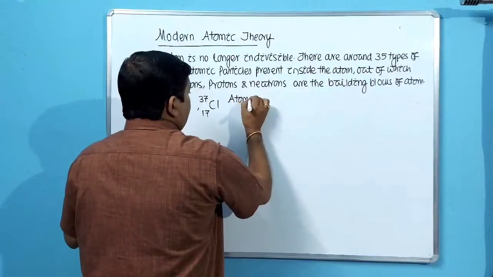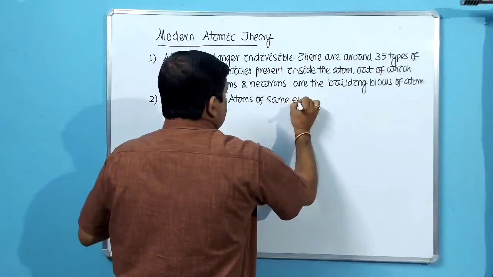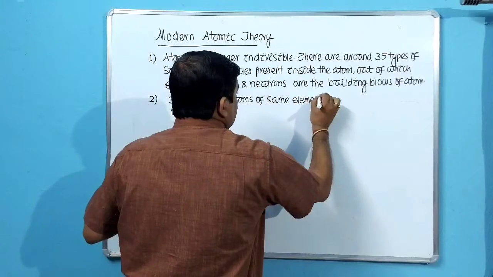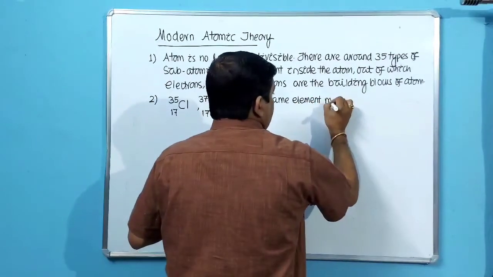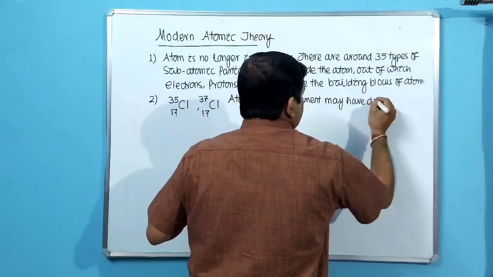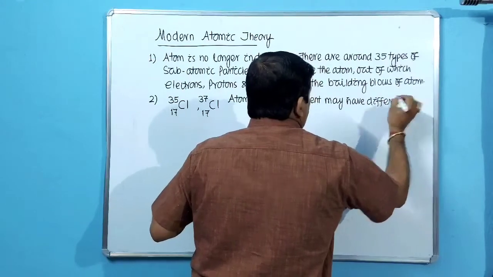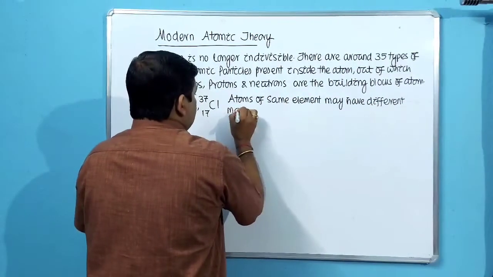So what will we write here? Atoms of same element may have different mass numbers.